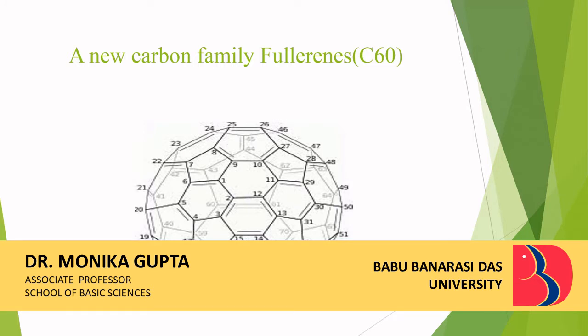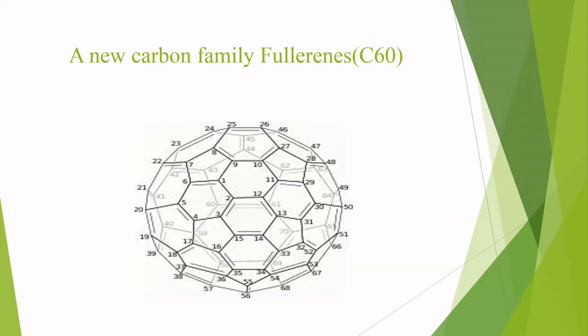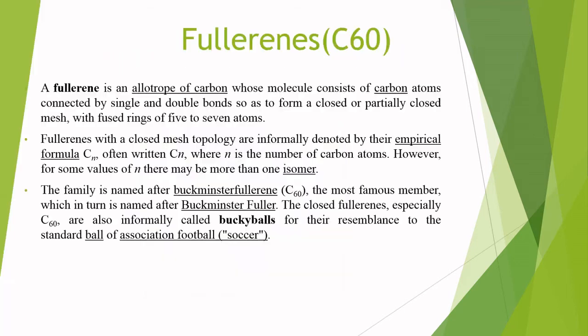Fullerene is the third allotrope of carbon. As we know, the first allotrope of carbon is graphite, the second allotrope of carbon is diamond, and the third allotrope of carbon is fullerenes. This is the fullerene C60 we will discuss.